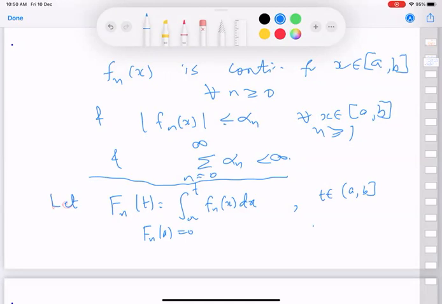At a it is 0, and for every t in a to b, including b, we define it as the integral from a to t of f_n.